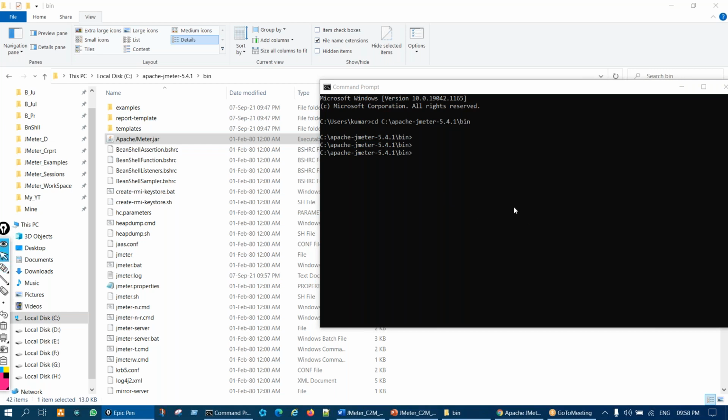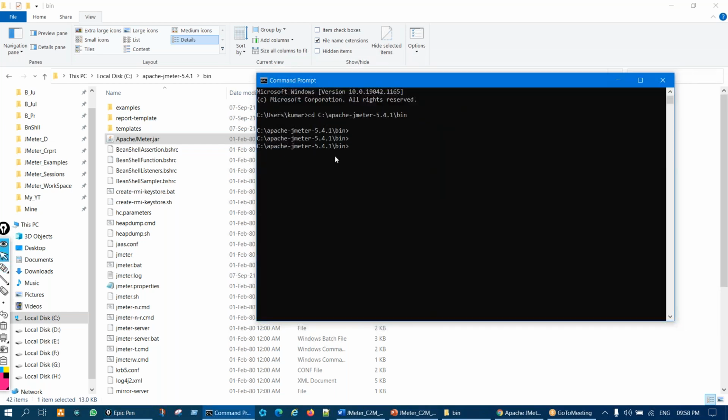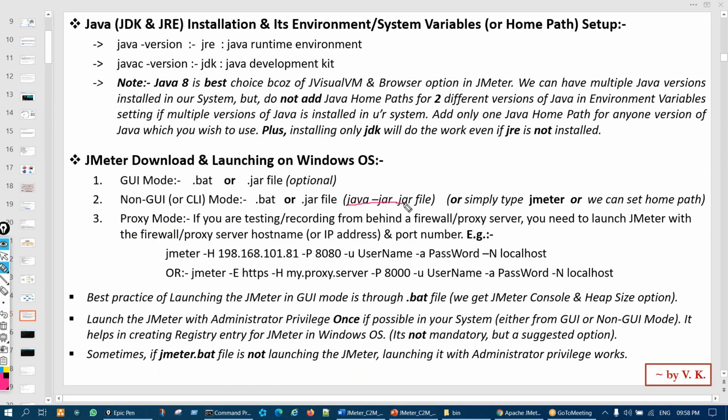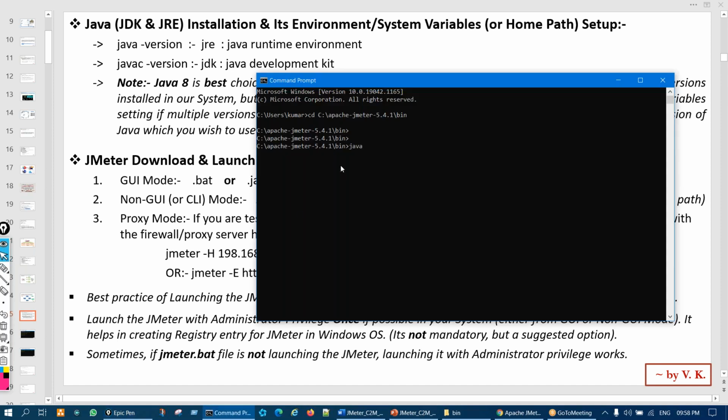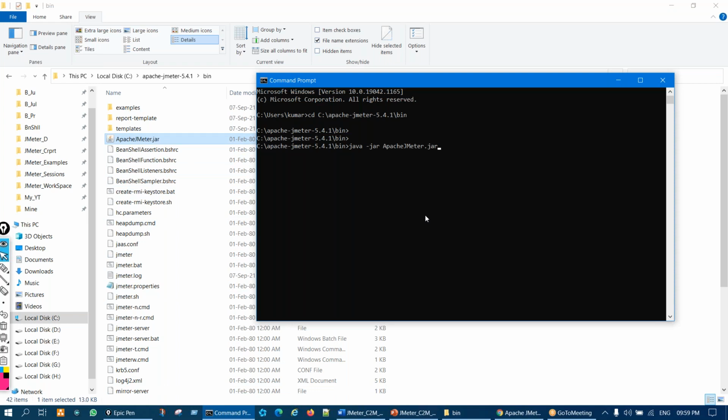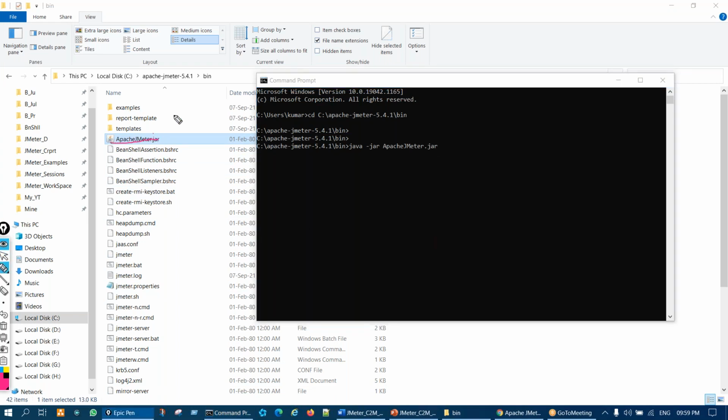If you want to launch through the jar, what is the command? Just for reference: java space -jar space and then the jar file. You have to type the complete apache-jmeter jar file name.